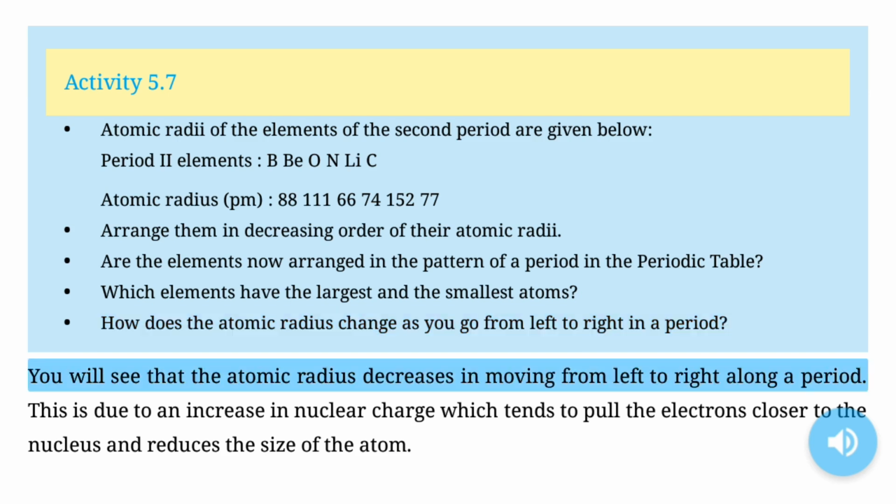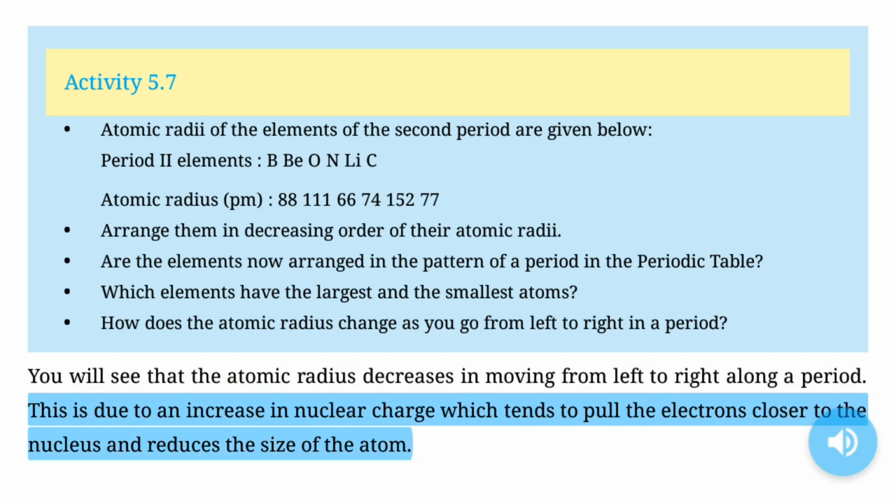You will see that the atomic radius decreases in moving from left to right along a period. This is due to an increase in nuclear charge, which tends to pull the electrons closer to the nucleus, and reduces the size of the atom.